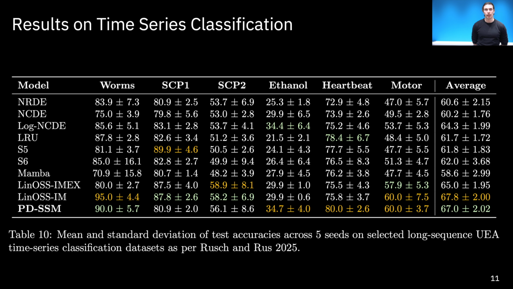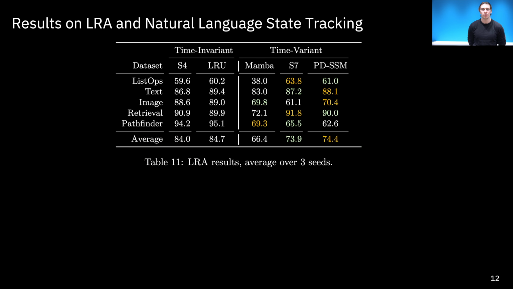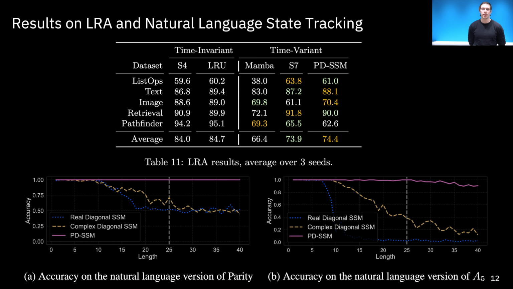In a more natural setting, with long sequence time series, our model is within standard error of the state-of-the-art, demonstrating its applicability on tasks beyond finite state machines. On further longer sequence tasks, our method exhibits significantly better accuracy compared to Mamba, and we further introduce a state tracking task in which transitions are encoded as sentences in English, and our method again significantly outperforms diagonal SSM baselines.